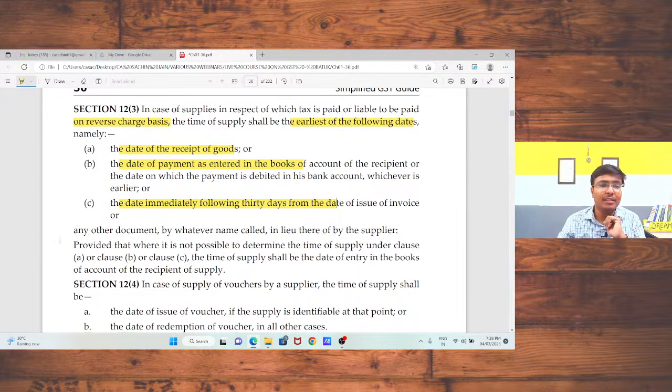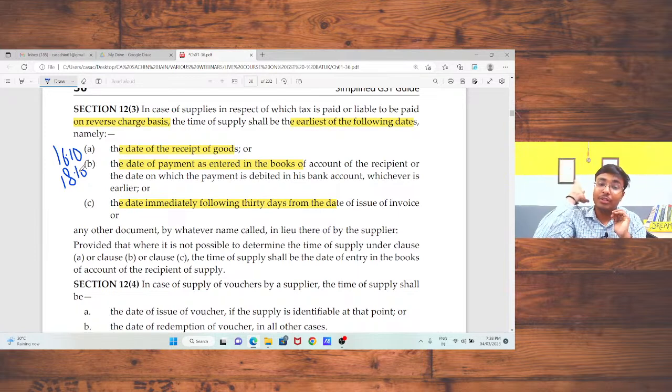Just take an example. I received the goods on 16/10. I got the goods on 16/10, but I entered that transaction in my books of accounts on 18/10, and on the same day I made the payment to the supplier.